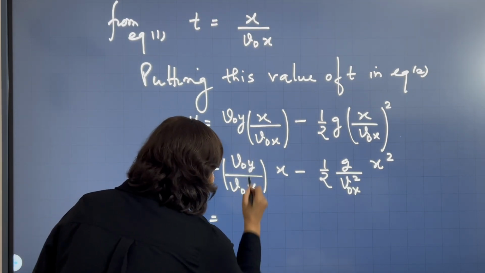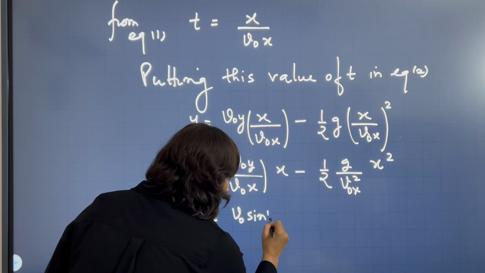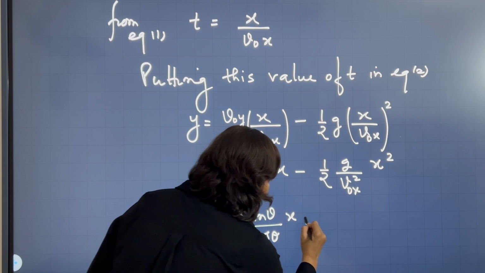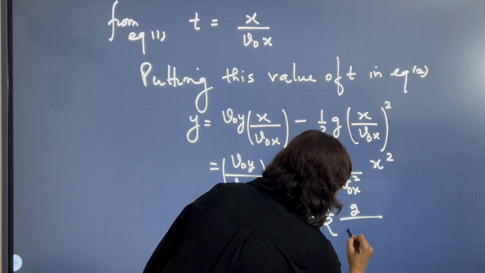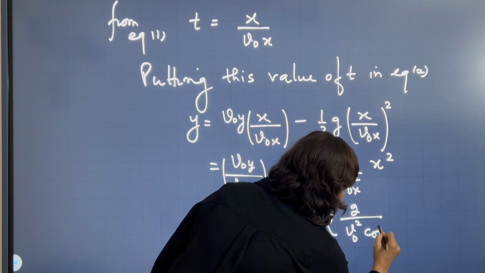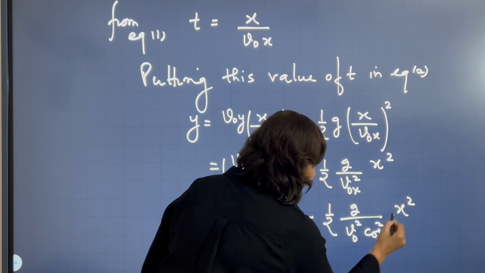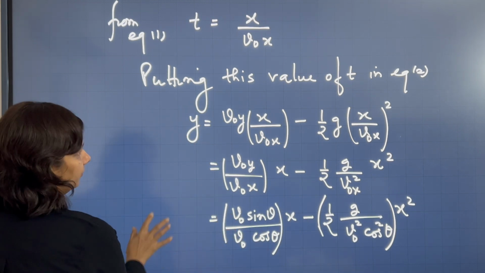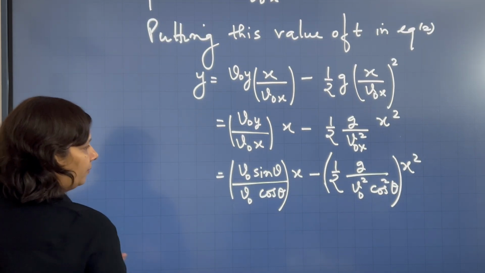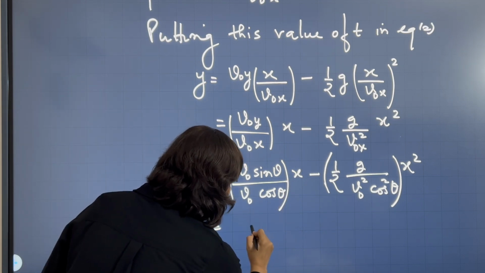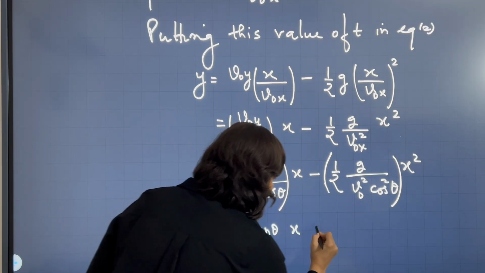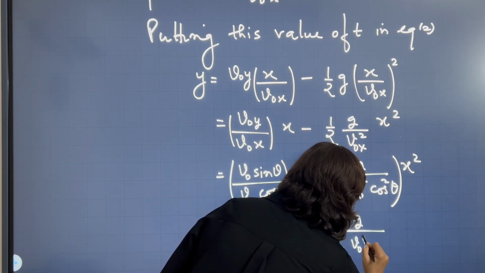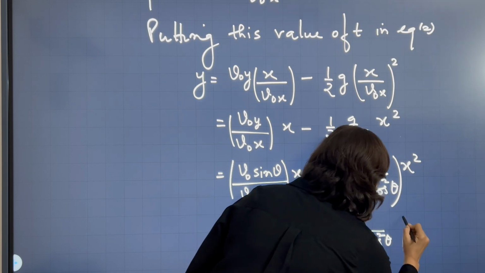Here I can write v naught sine theta over v naught cos theta x minus half g over v naught square cos square theta x square. So I get tan theta x minus half g over v naught square cos square theta x square.